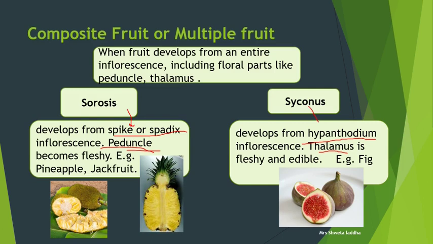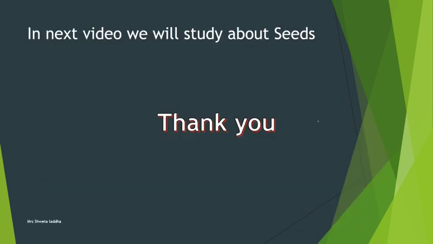So students, I hope you have understood: simple fruit is derived from a single flower, monocarpellary or polycarpellary syncarpous gynoecium. Aggregate fruit develops from a single flower, polycarpellary apocarpous condition. Composite fruit is derived from an entire inflorescence including all floral parts, and its two types are sorosis and syconus. I hope you have understood all the points. In the next video we will discuss seeds. Thank you.